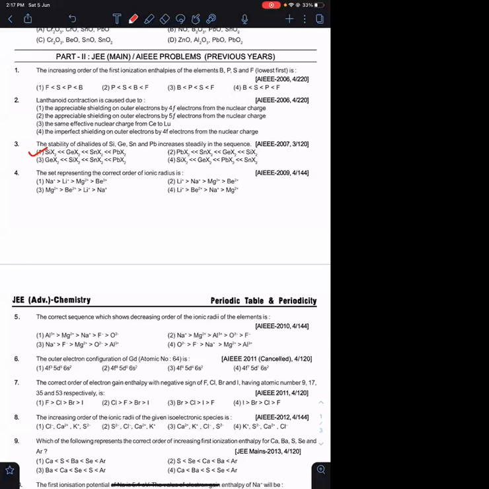Whenever you see these elements, silicon, germanium, इनके जो भी questions रहेगा, उस particular group 13, 14, 15, they ask you to compare the stability of oxides or halides. Most of the time, the answer is based on inert pair effect. Okay, remember this point. Okay, please solve question number 1.